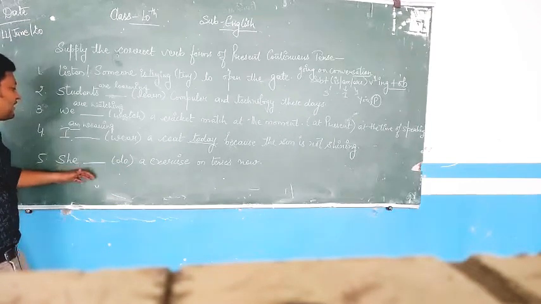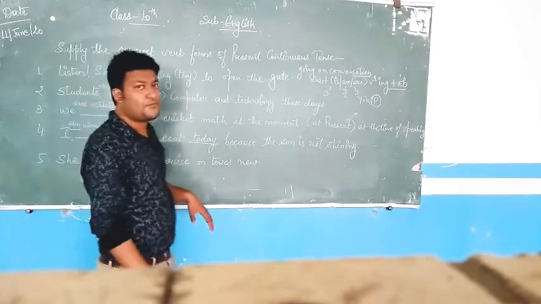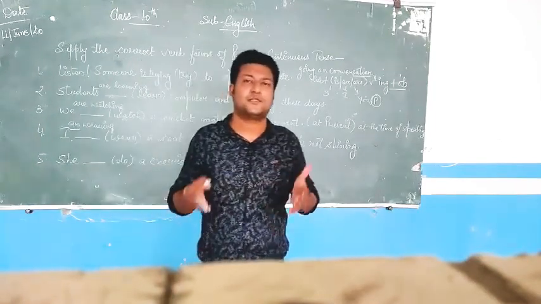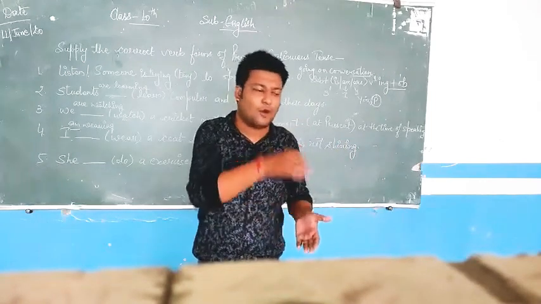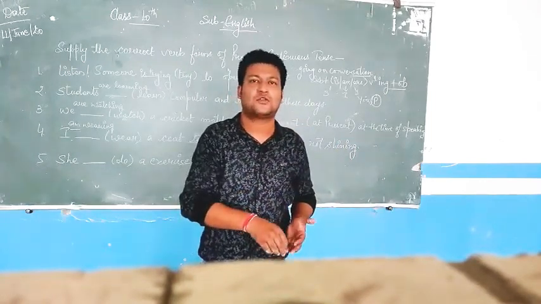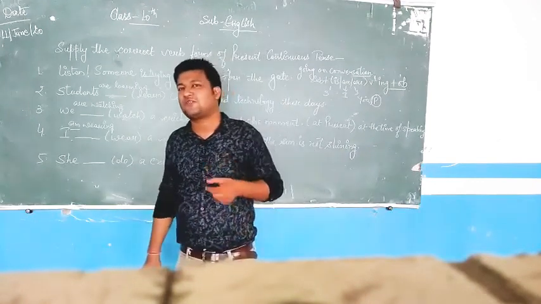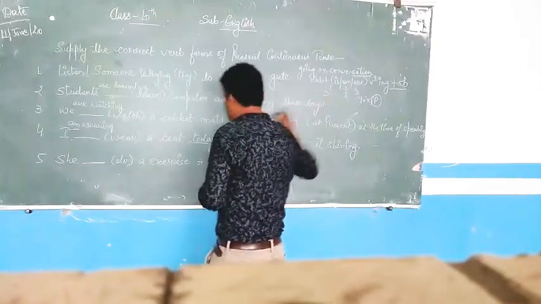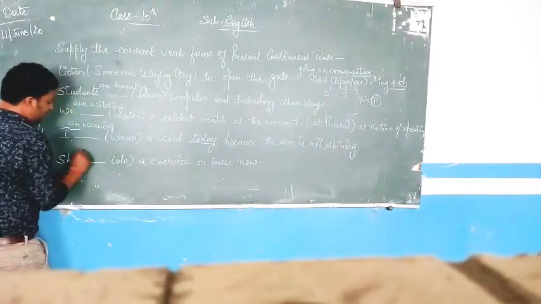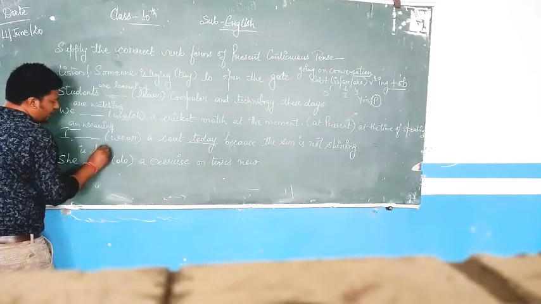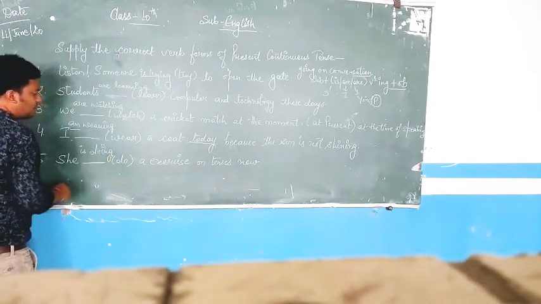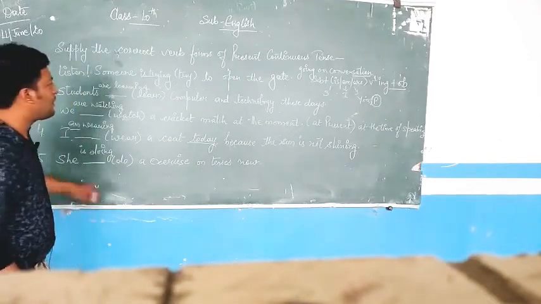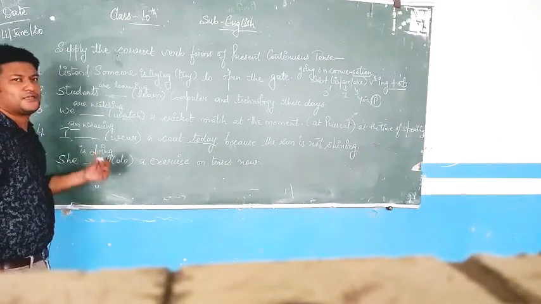Next sentence, she do exercise on tenses now. What do you mean by now? Now is an indicative word. It reflects present tense. Now means right now, at the moment, presently. So what is she doing at the time of speaking? She is doing the exercise on tenses now. See, she is singular. I use is and do plus ing. She is doing an exercise on tenses now. So this is how we solve present continuous tense with the uses.